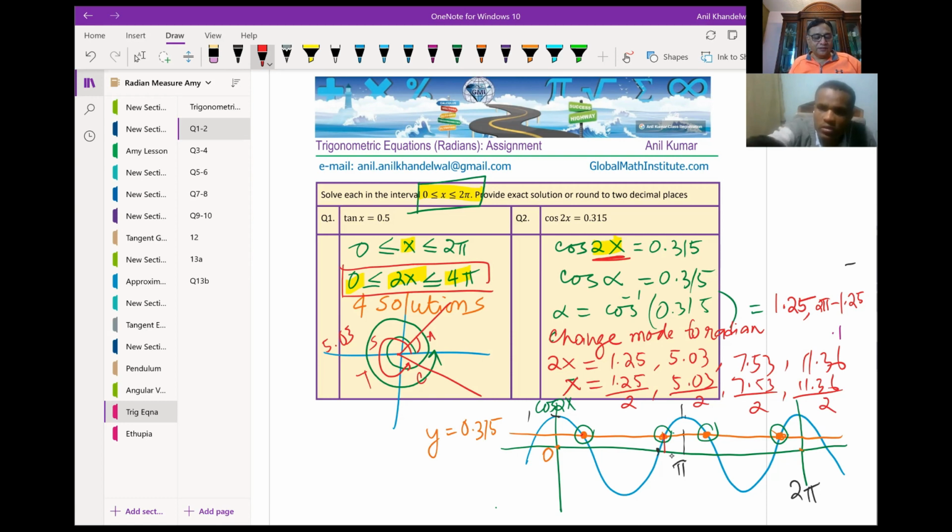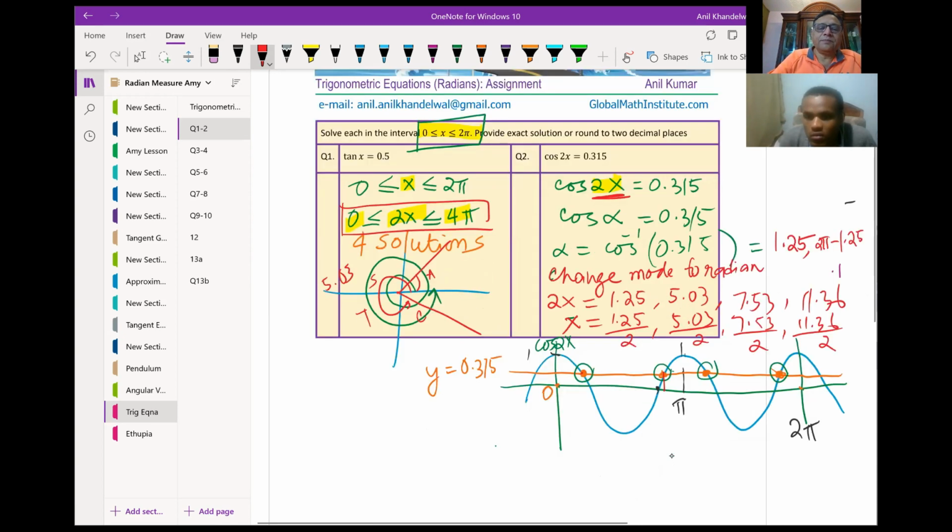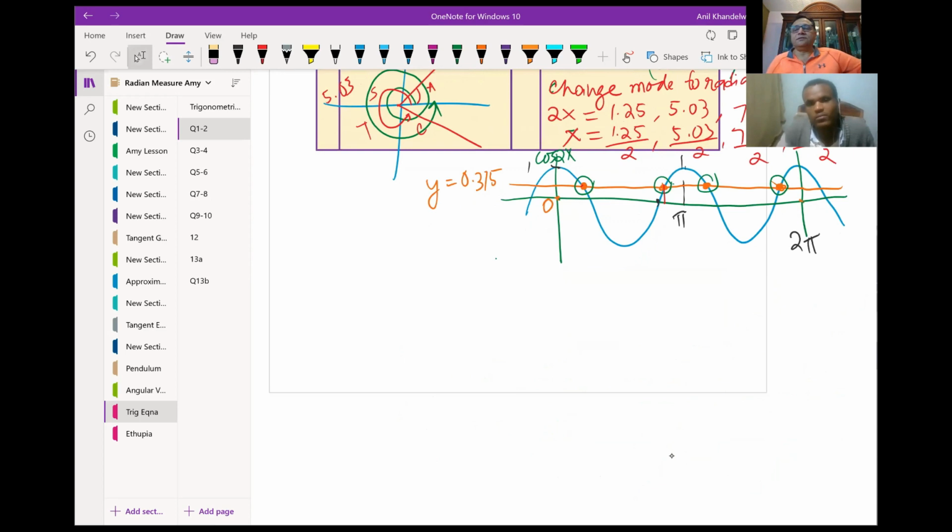But from where do we get these solutions? I see 1.25, but how do we get the four solutions? Okay, I'll explain more. Let's take a bigger view here.